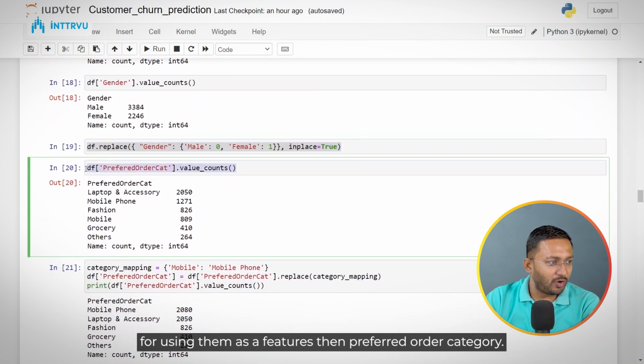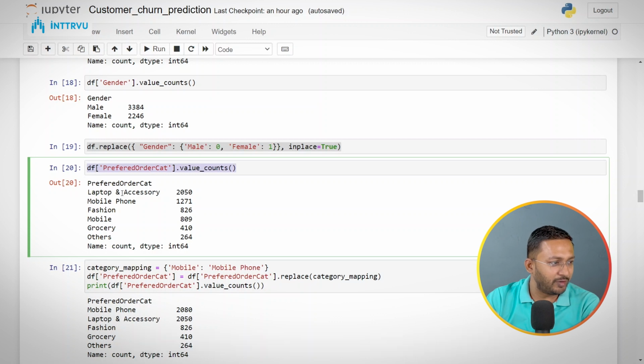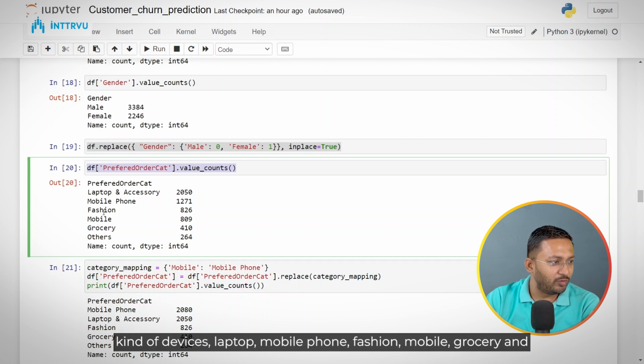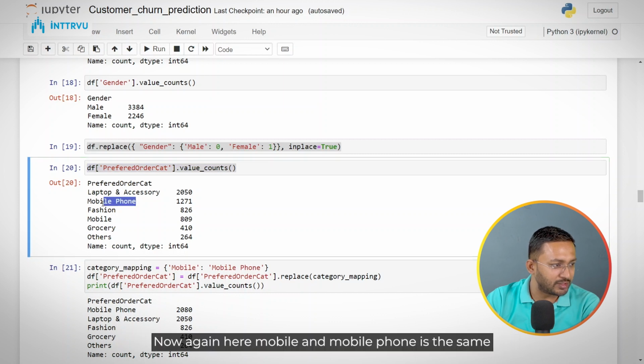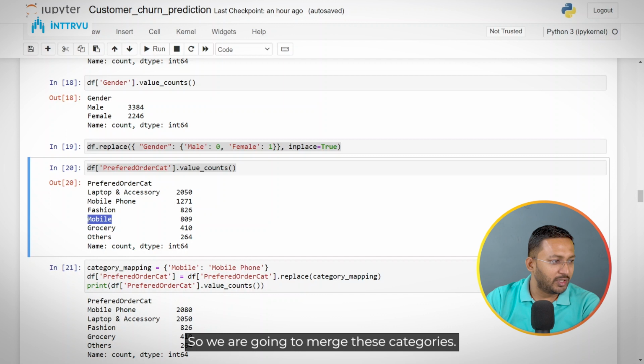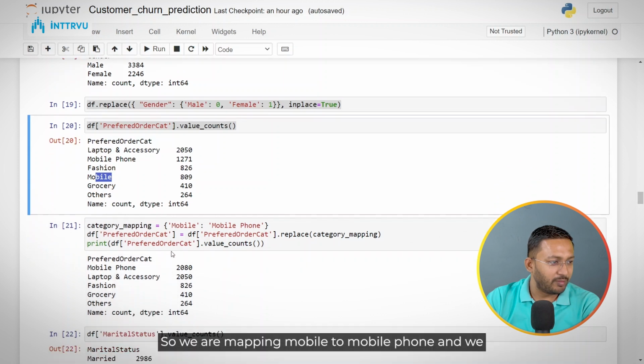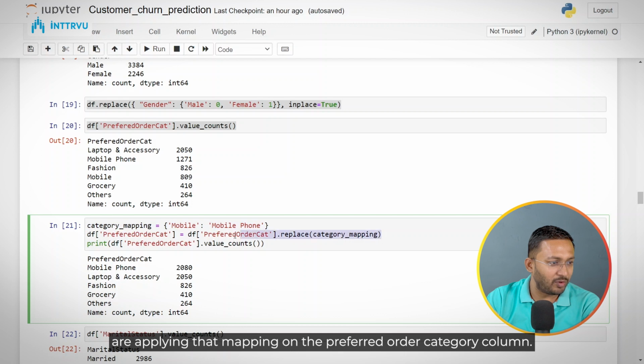Then preferred order category. In the preferred order category, again we have different kinds of items: laptop, mobile phone, fashion, mobile, grocery and others. Now again here mobile and mobile phone is the same thing. So we are going to merge these categories. So we are mapping mobile to mobile phone, and we are applying that mapping on the preferred order category column.